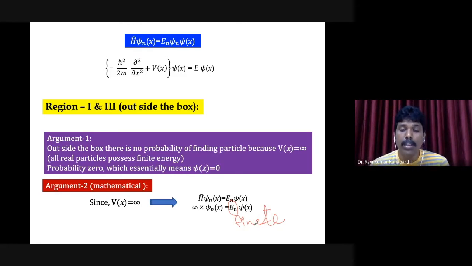For this equality to be satisfied, the wave function has to be 0. There is no other way. So that is all the mathematical argument about the wave function outside the box.